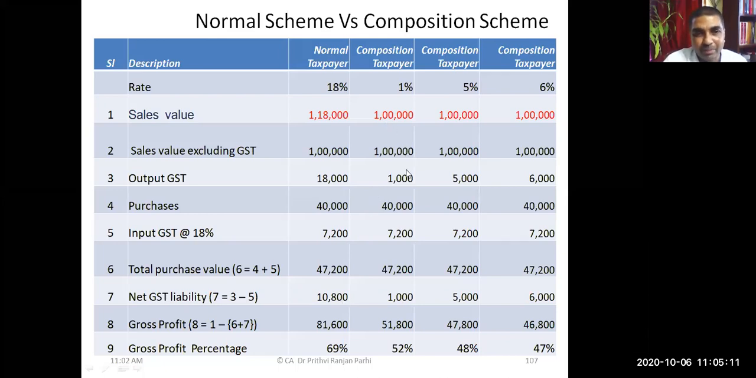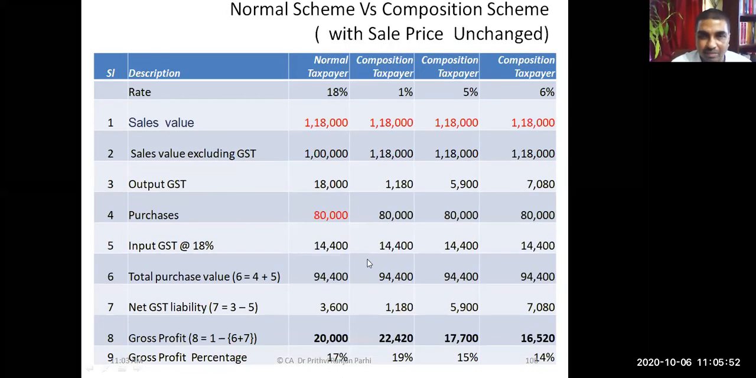Whereas under composition scheme, the liability in the first case is 1%, that is 1,000 rupees. No ITC will be available. Even if ITC is there, credit cannot be taken. The entire 1,000 rupees has to be paid. The second case where the composition levy rate is 5%, 5,000 rupees has to be paid. Third case where the rate of composition scheme is 6%, 6,000 has to be paid. This is the comparison of the tax. One can arrive at the gross profit after paying the tax and find out in which situation profit is more, value-wise as well as percentage-wise, and take a decision.